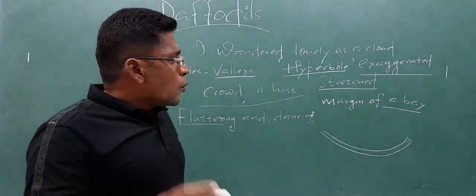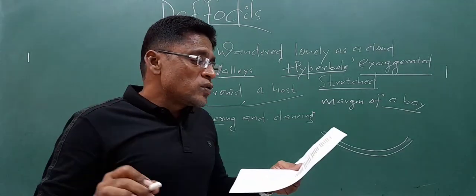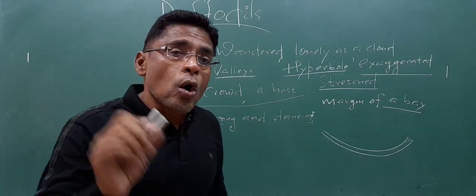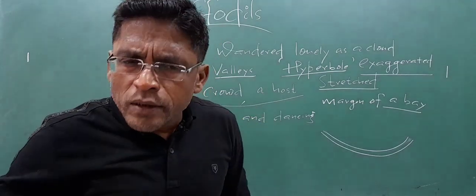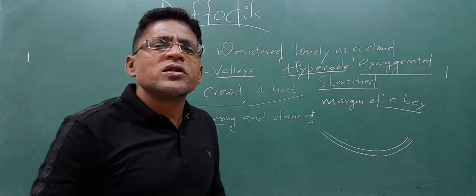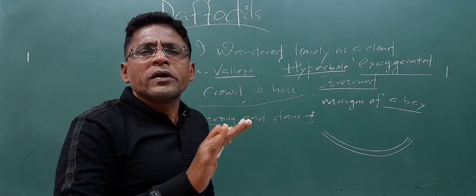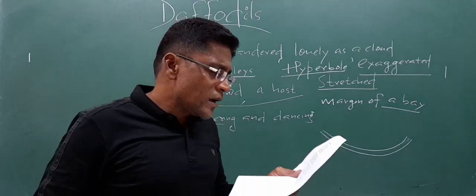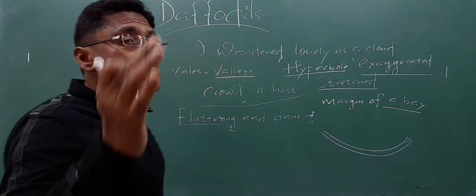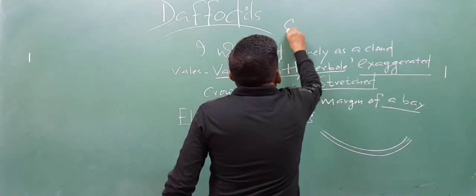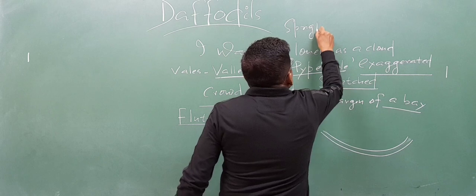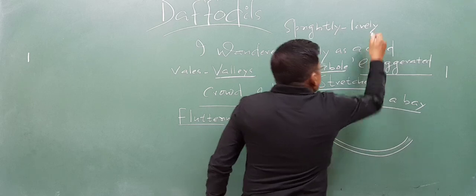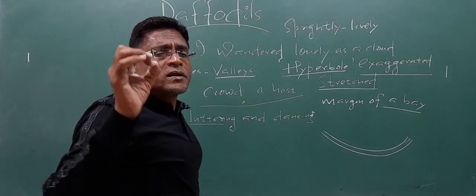Exactly. So, when the poet says, 10,000 saw I at a glance, well, it means the poet saw innumerable daffodils, well, uncountable daffodils in a single glance. It means the daffodils are so large in number, so uncountable in number, you can say, tossing their heads in sprightly dance. Sprightly. S-P-R-I-G-H-T-L-Y, sprightly, lively. You can say चुस्तिले, फुर्तिले, जिंदा दिल.